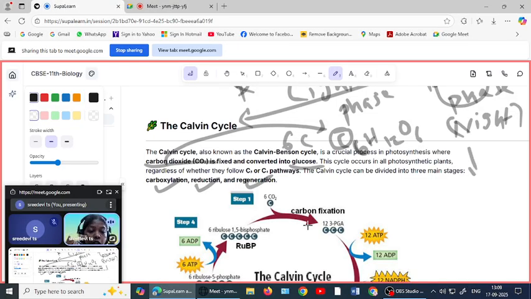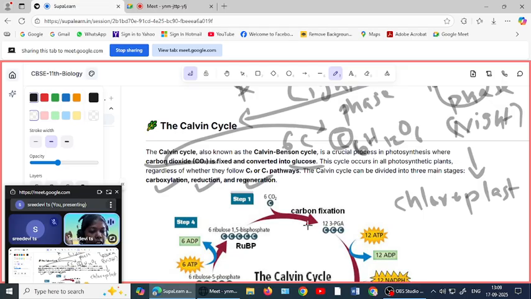It always happens in the chloroplast. What is chloroplast? It is a cell organelle of plant cell. So inside chloroplast, what is present inside the chloroplast?